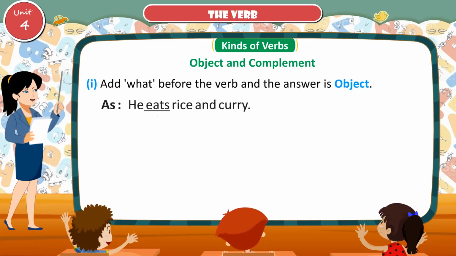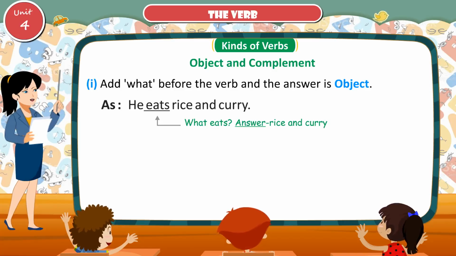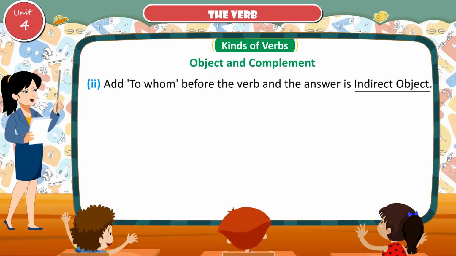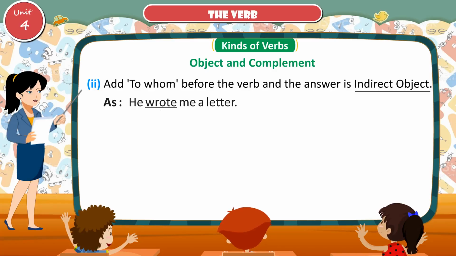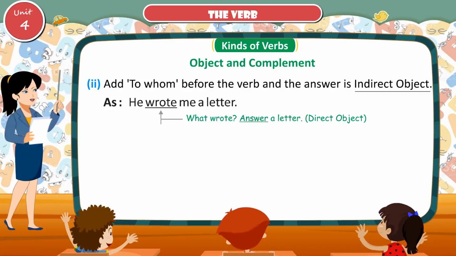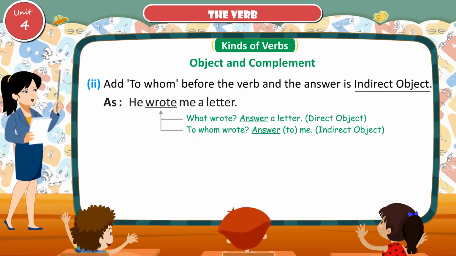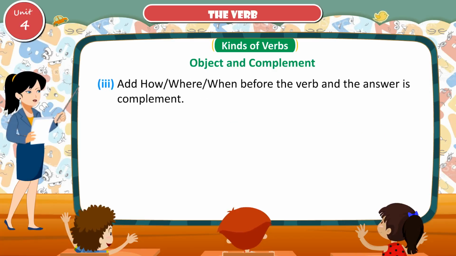He eats rice and curry. What eats? Answer: rice and curry. Add to whom before the verb and the answer is the indirect object, as he wrote me a letter. What wrote? Answer: a letter, direct object. To whom wrote? Answer: to me, indirect object.